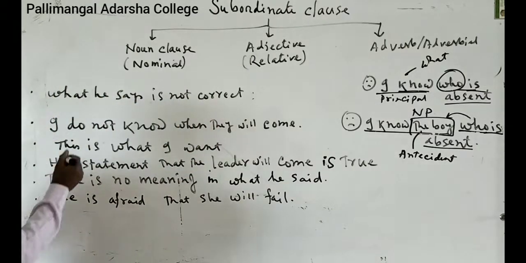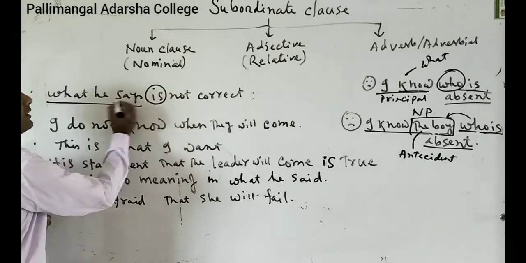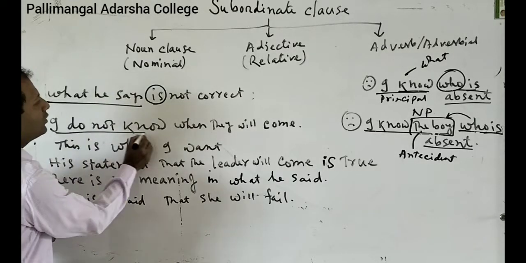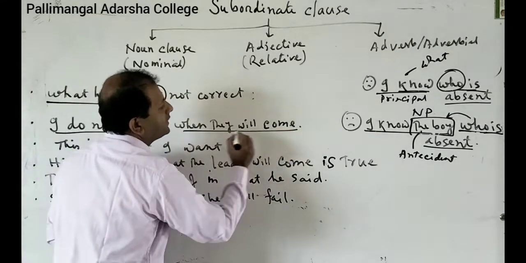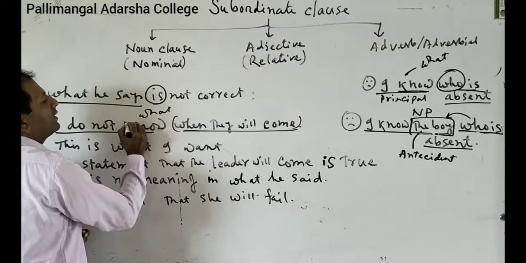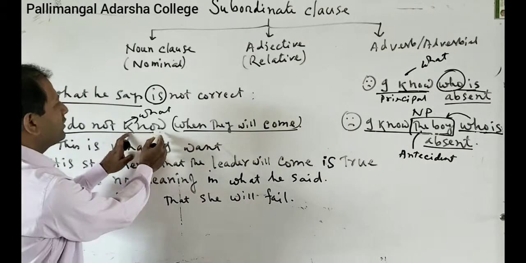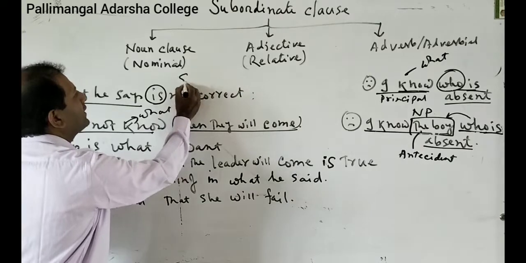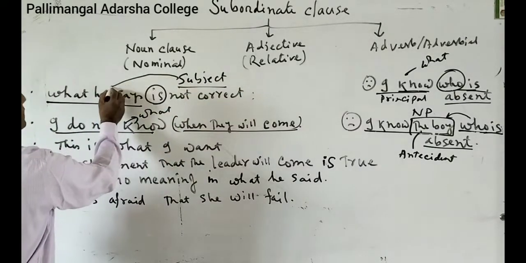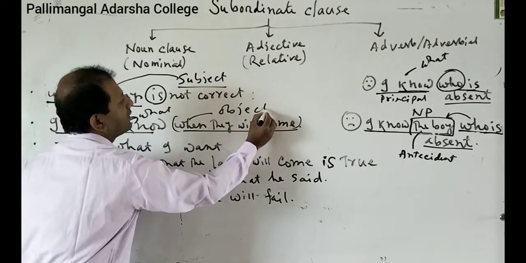Okay? Then, a very shortcut way, where the noun clauses are set. Look at this sentence. What he says, this is a noun clause. The noun clause is said before this verb. That is, the noun clause is the subject of a verb. Then here, I don't know when they will come. This is the noun clause. I don't know what? The answer is when they will come. Look, here the noun clause is the object of a verb. Here, the subject of a verb. Noun clause is the subject. Here the noun clause is the object of a verb.